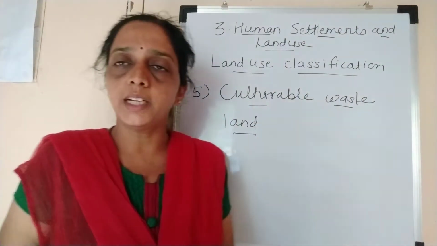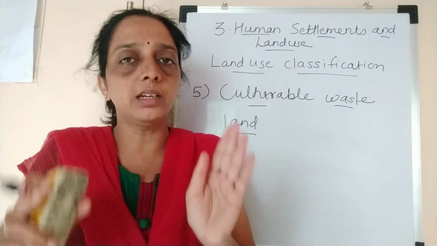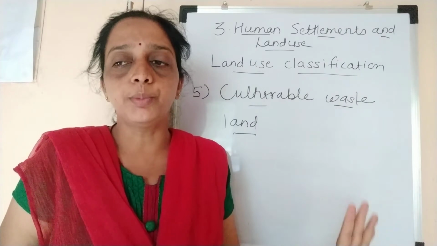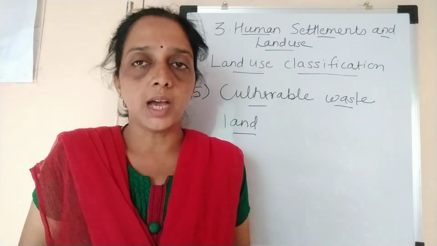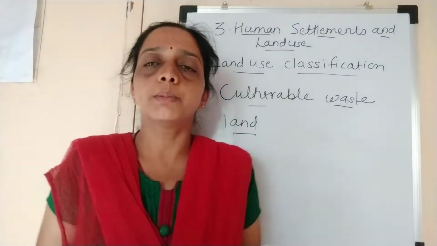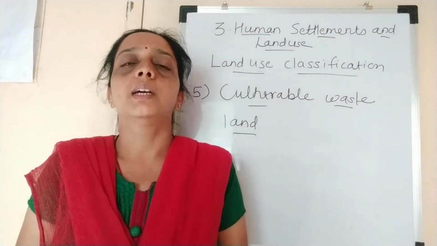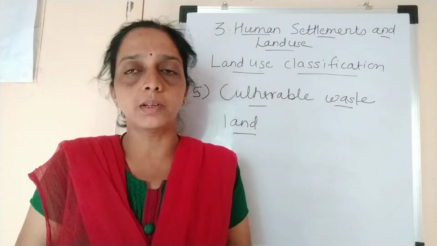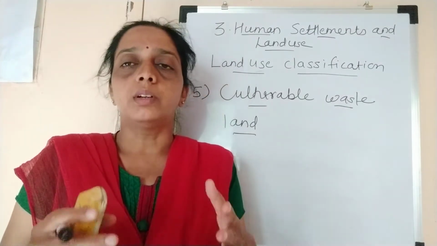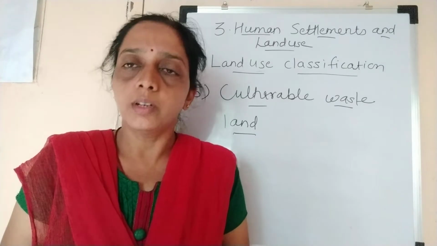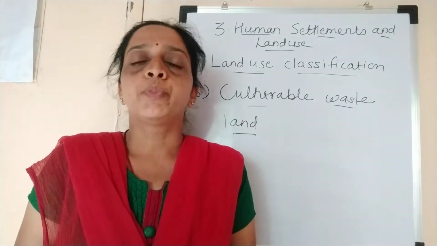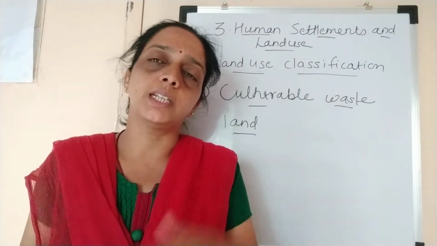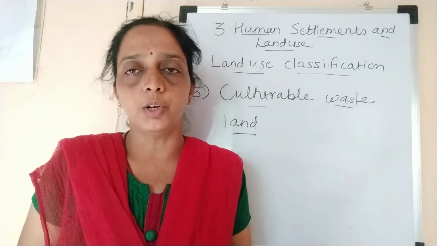Culturable means you can practice agriculture on that land, but it is wasted, which means it is not under agriculture. Nowadays many times farmers come to the urban areas to get jobs, because agriculture is a very difficult activity. It is dependent on the rain and there are so many problems. So many times people leave the land in villages and move towards the urban areas.